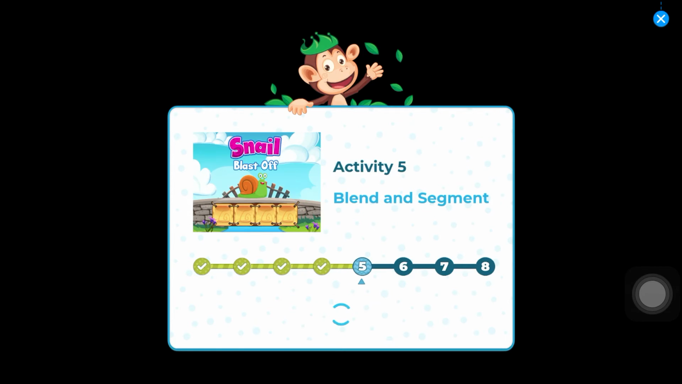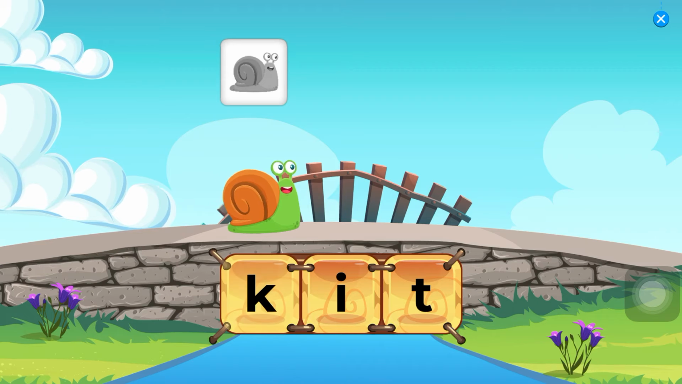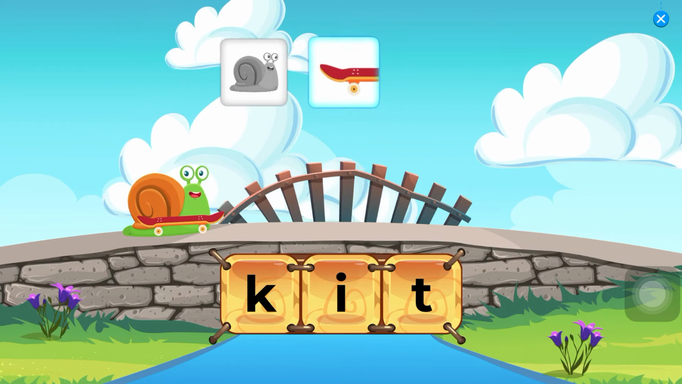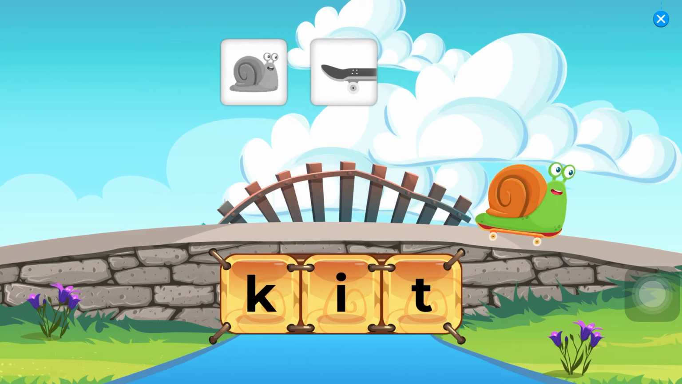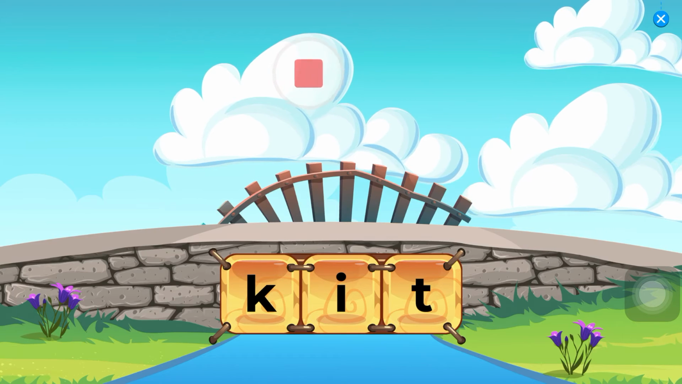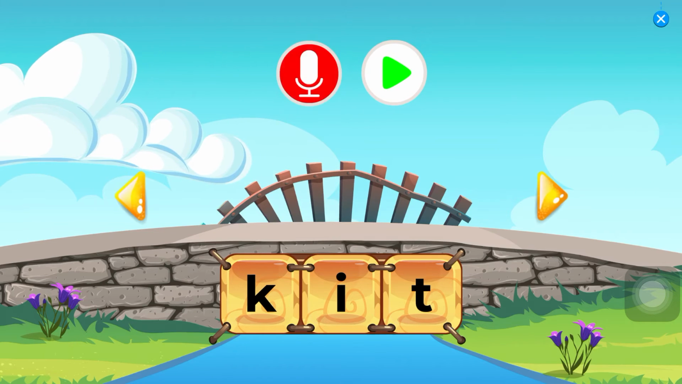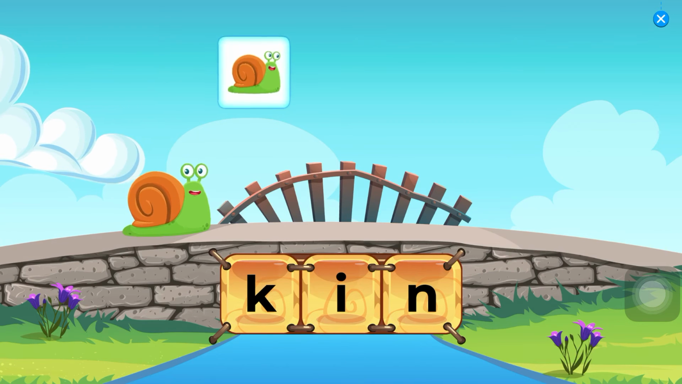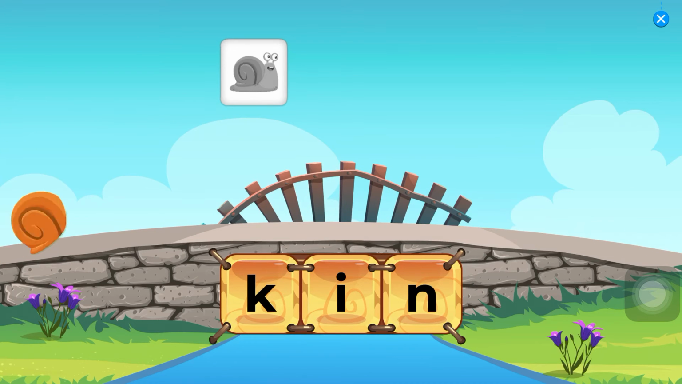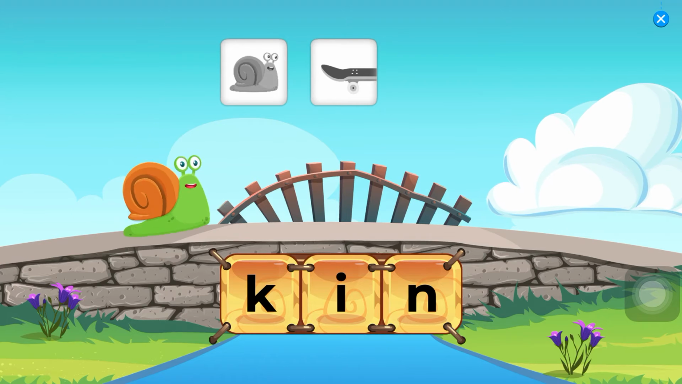Activity 5. Blend and segment. Tap the picture and listen to the word. Ka. I. T. Kit. Ka. I. N. Kin.